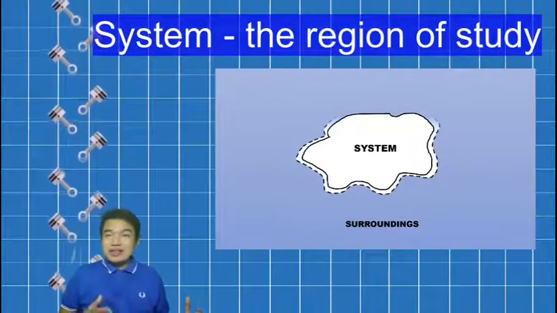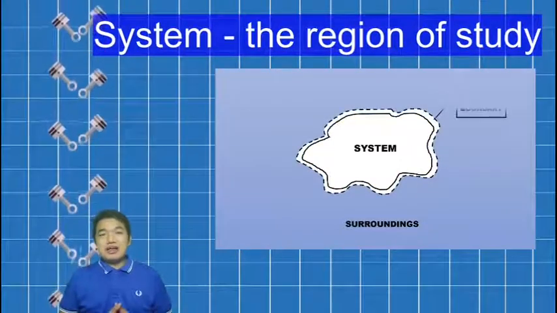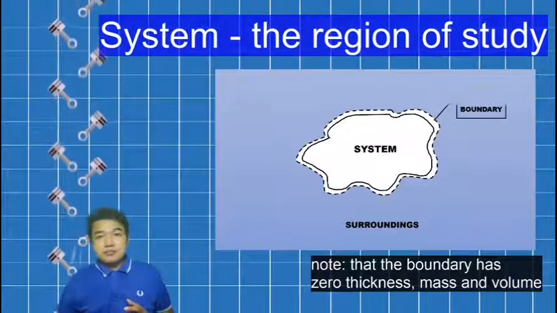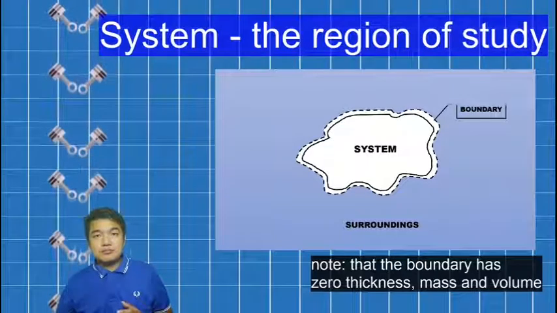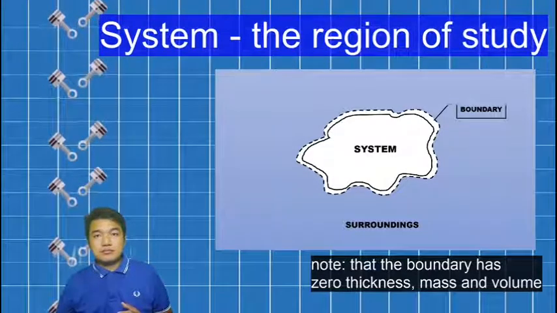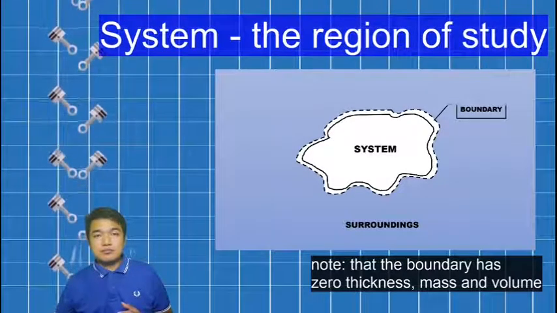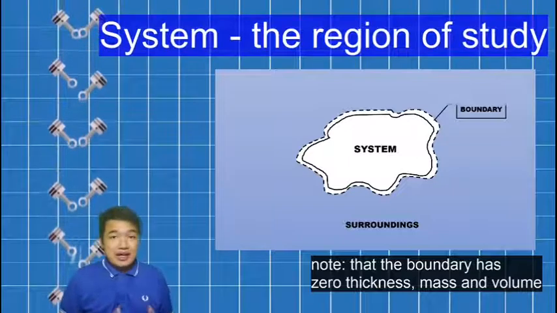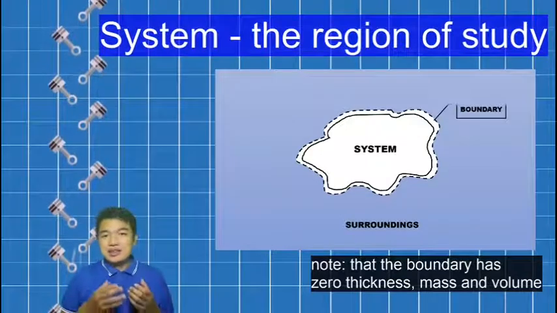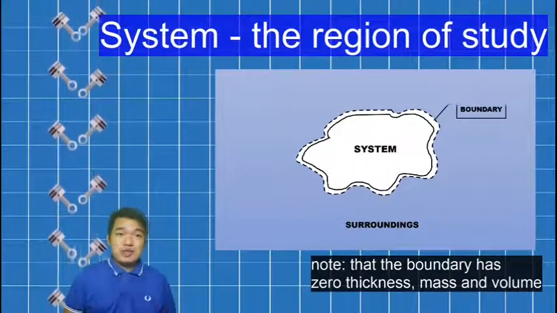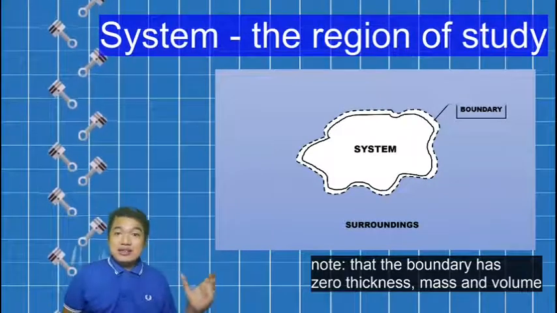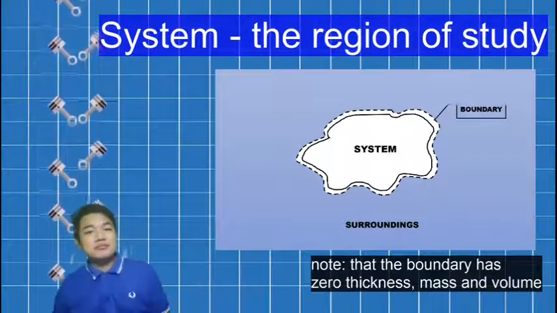Separating the surroundings and the system is the boundary. It is important to note that the boundary has zero thickness, zero mass, and zero volume. It is represented by an imaginary line as we can see in this figure here.